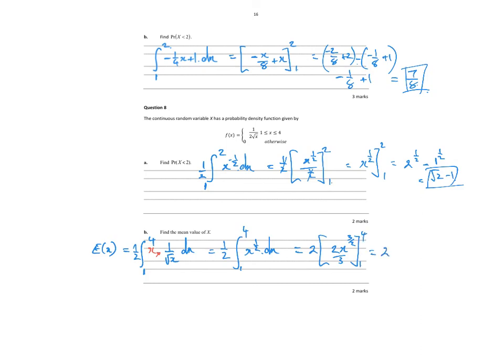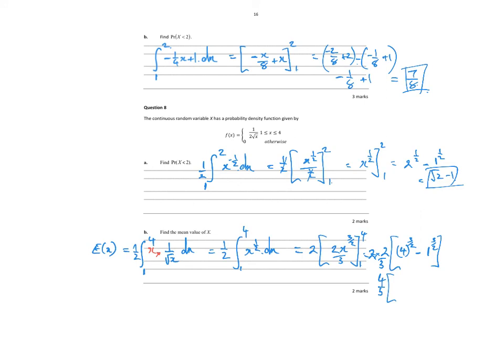We could take the 2/3 out, couldn't we? 2/3 times 2, and x to the 3 on 2 is 4 to the 3 on 2 minus 1 to the 3 on 2. So I get 4 on 3 out the front.